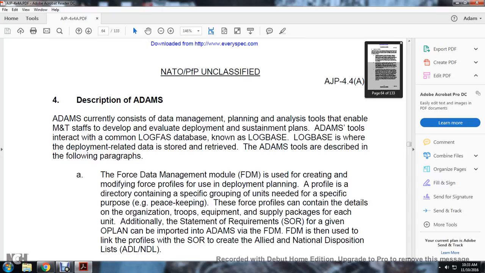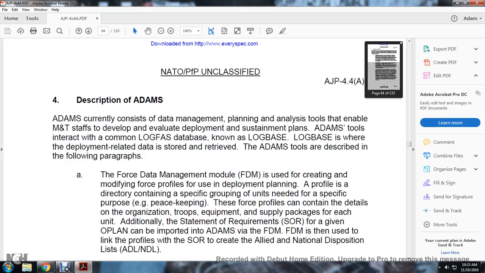The Allied Deployment and Movement System inherently consists of data management, planning, and analysis tools that enable the movement and transportation planners to develop and evaluate the deployment and sustainment plan. The Allied Deployment and Movement System tools interact with the common LOGFAS, which is the Logistic Functional Area Services, and the LOGBASE, where the deployment related data is stored and retrieved. The Allied Deployment and Movement System transport tools are described in the following paragraphs.